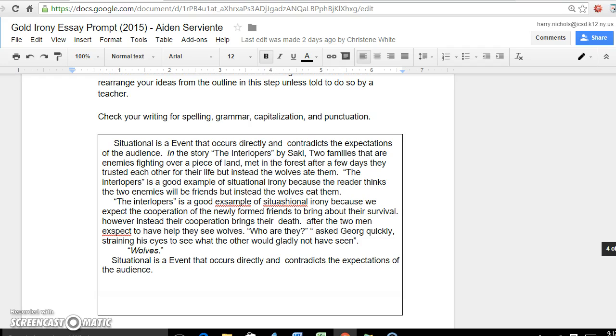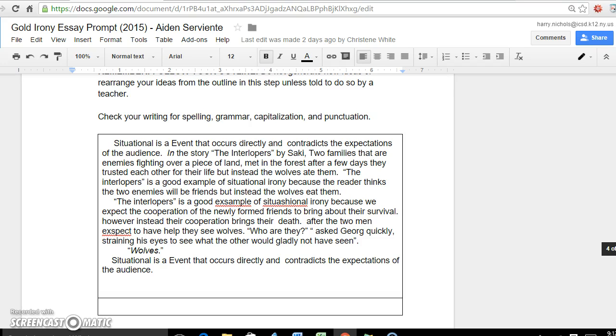Situational is an event that occurs directly and contradicts the expectations of the audience. In the story The Interlopers by Saki, two families that are enemies fighting over a piece of land met in a forest. After a few days they trusted each other for their life, but instead the wolves ate them. The Interlopers is a good example of situational irony because the reader thinks the two enemies will be friends, but instead the wolves eat them.